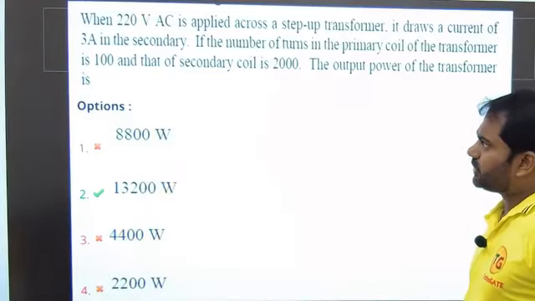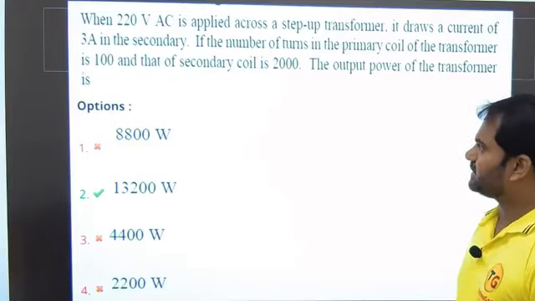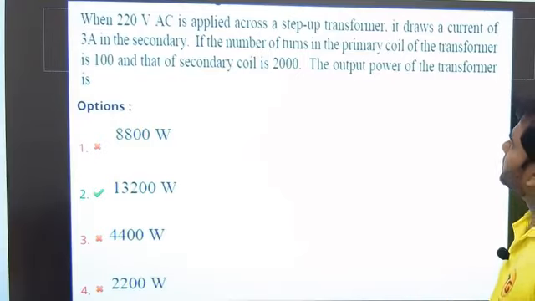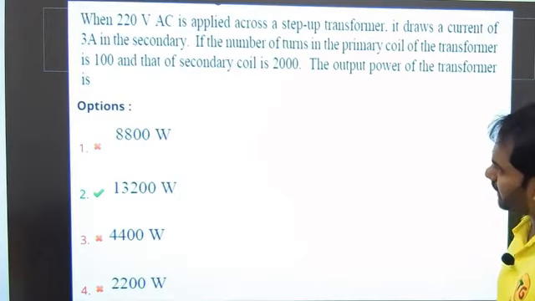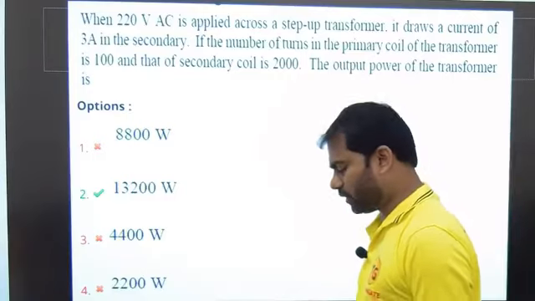What else are they saying in this question? When 220 volts AC is applied across a step-up transformer, it draws a current of 3 amperes in the secondary. If the number of turns in the primary coil of the transformer is 100 and the secondary coil is 2000, the output power of the transformer is.